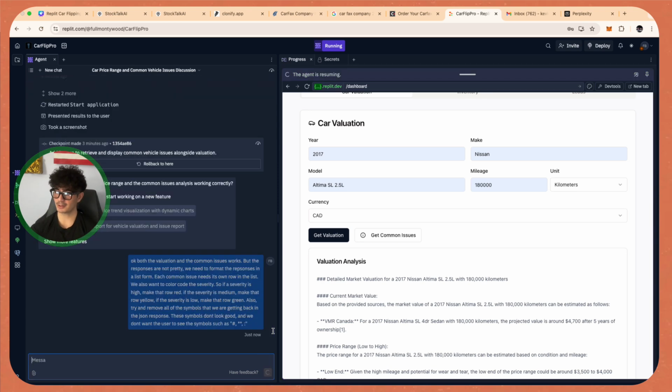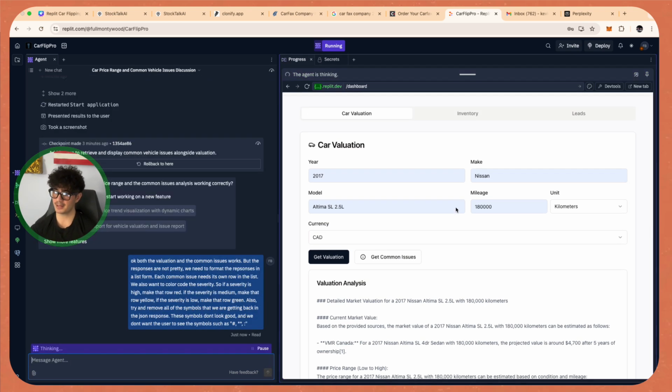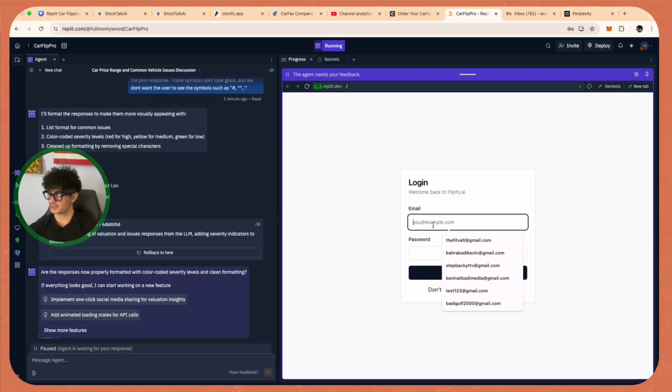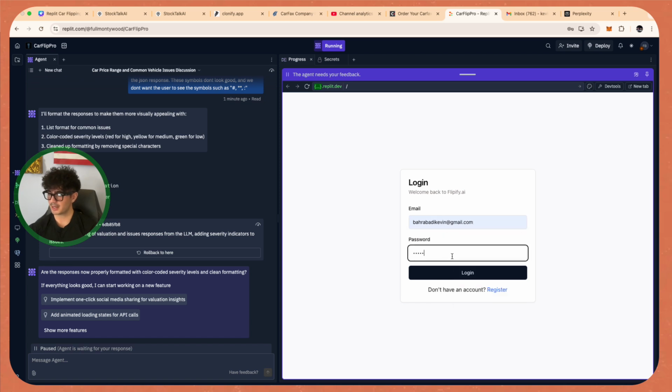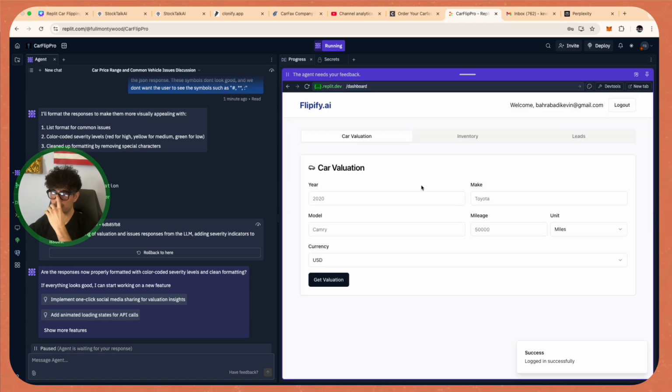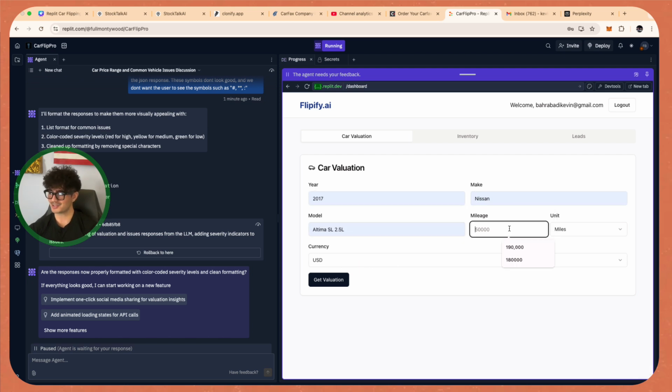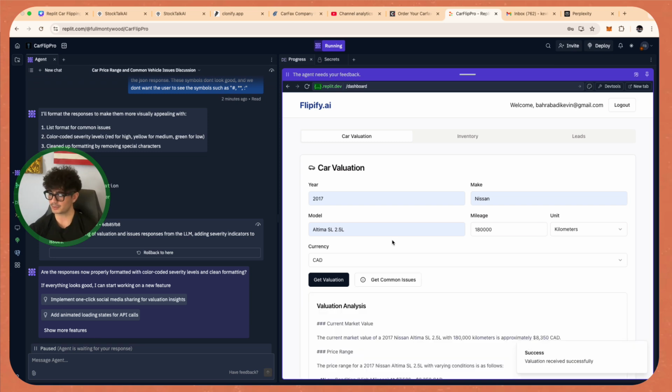Okay, so we're going to send that in, but it looks like the car valuation and common issues page will be complete as an MVP version after this next update. Then we can get into the VIN verification, the inventory, and building out the CRM as well. Okay, so it just gave us that last update. Now let's see if that page is basically done for the first edition of it. And obviously when this thing's live, you guys have seen that we continuously update all of our software projects as we get responses, right? So we're building this out, but eventually with your feedback, we're going to make it even better over time.